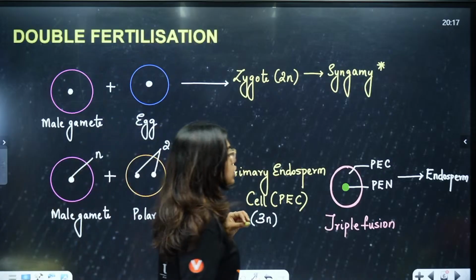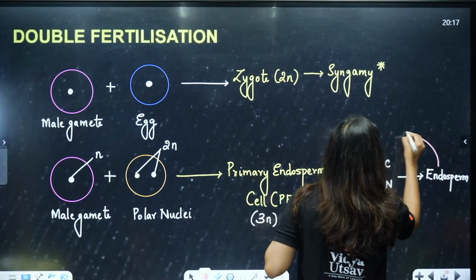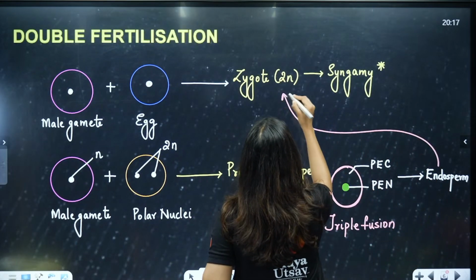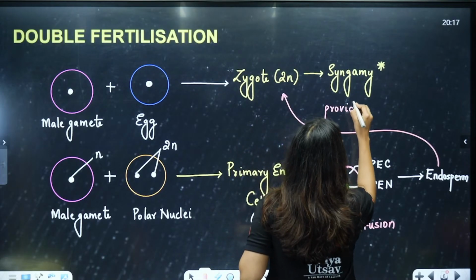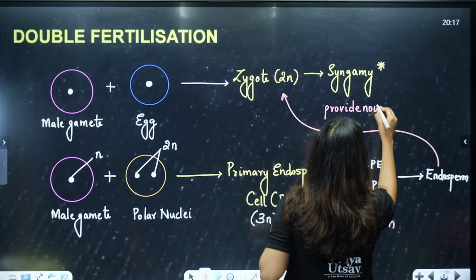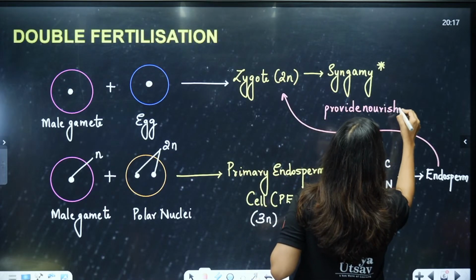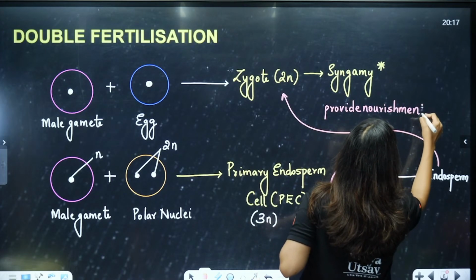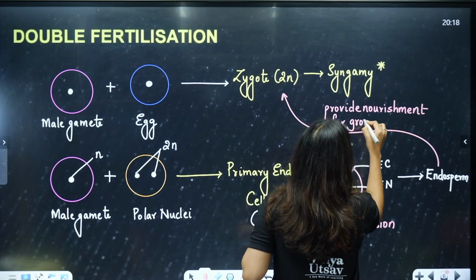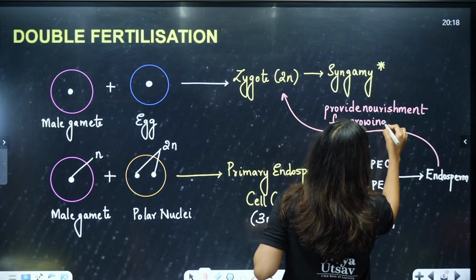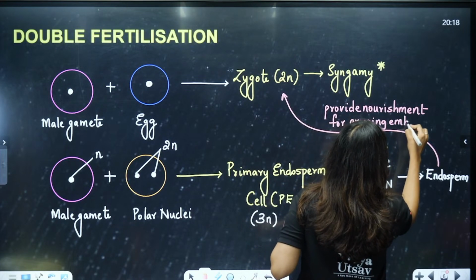Now, what is this endosperm going to do? This endosperm is going to provide nourishment for the growing embryo. We can say zygote too, but embryo is a better word.